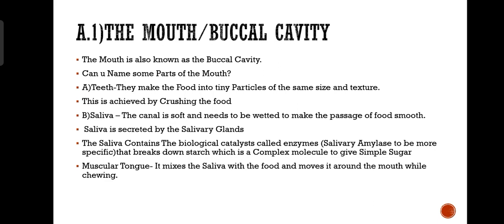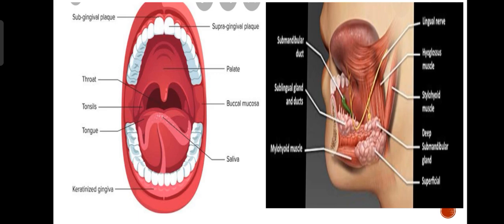Now, to be specific, in the saliva we have the enzyme salivary amylase, which breaks down complex molecules, meaning big molecules, into simple sugars. Your food needs to be mixed with the saliva. Therefore, we have your muscular tongue, which mixes the food with the saliva while chewing. You can see the different parts there. We have the teeth, we have the tongue. You can see the pomegranate shaped glands there. Those are your salivary glands which secrete saliva, and saliva contains the enzyme salivary amylase.